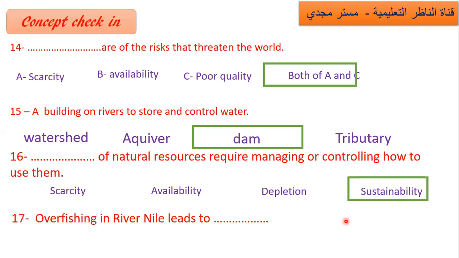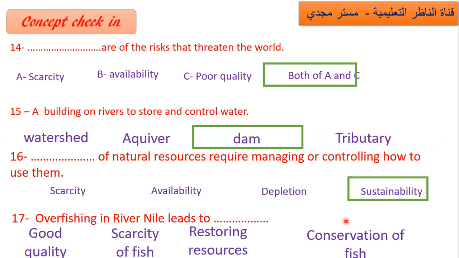Next, overfishing in the River Nile leads to what? Good quality, scarcity of fish, restoring resources, conservation of fish. So look at this. Overfishing means catching too many fish. Of course it will lead to scarcity of fish. Okay? Next one.